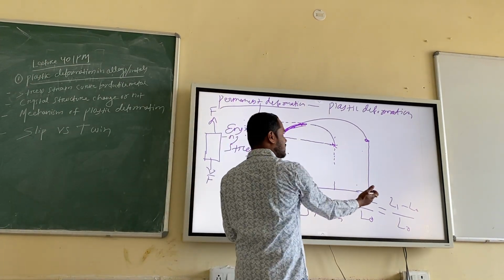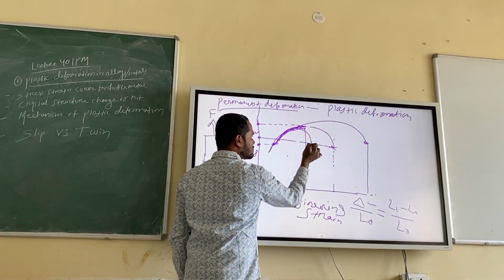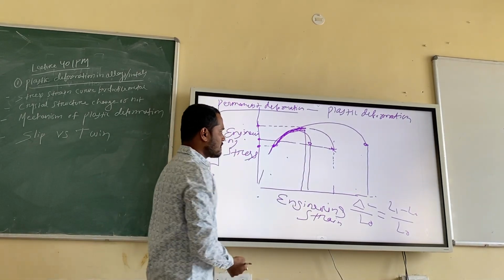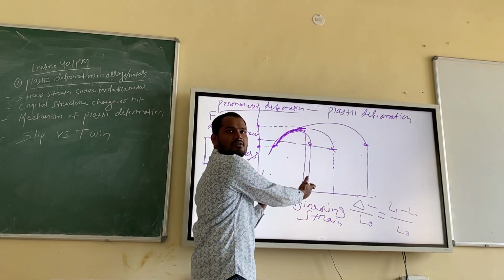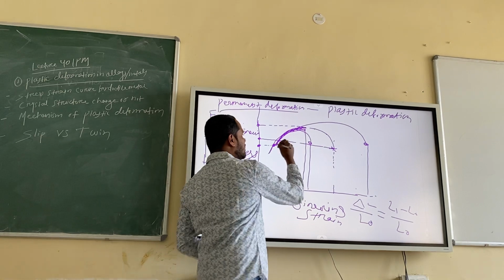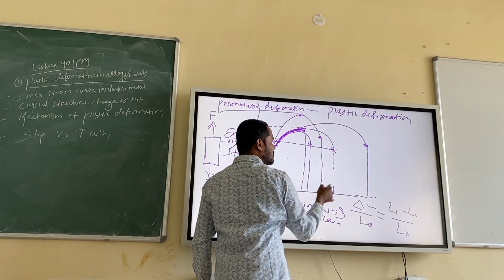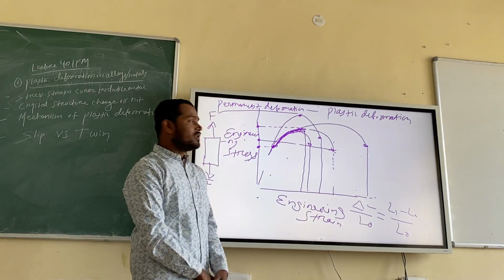So this is more ductility. Suppose your fracture occurs at this point. It goes to this point and it fractures. What does it mean? You have less ductility. The material is less ductile, right? But if it goes like this and comes like this, what does it mean? High strength.